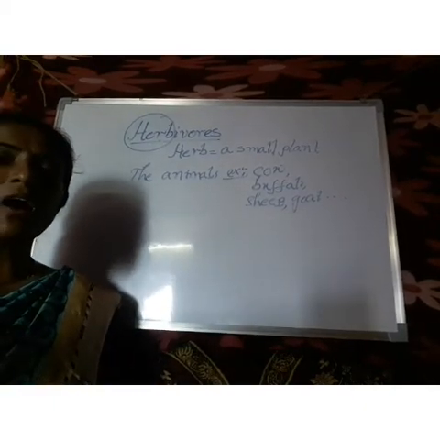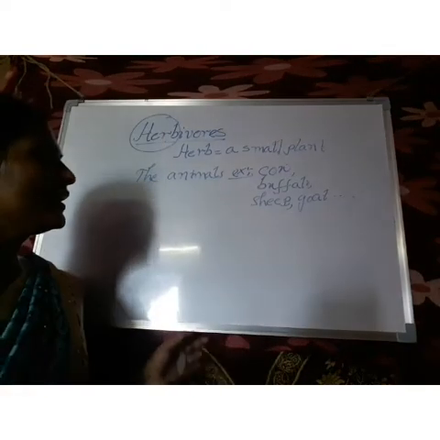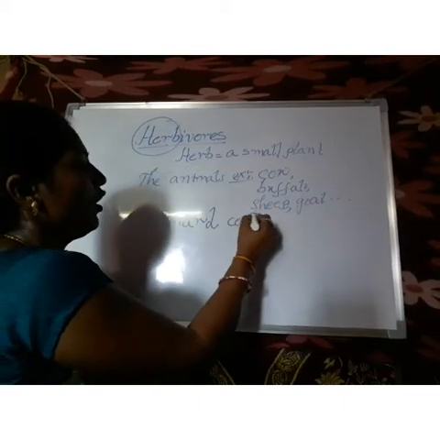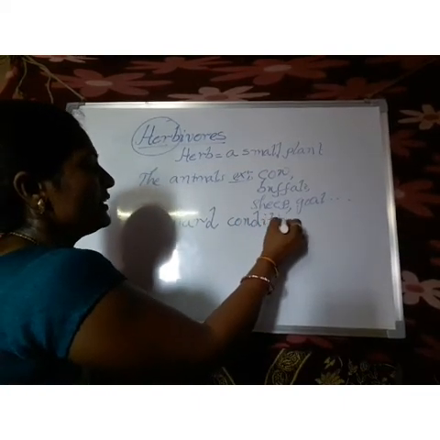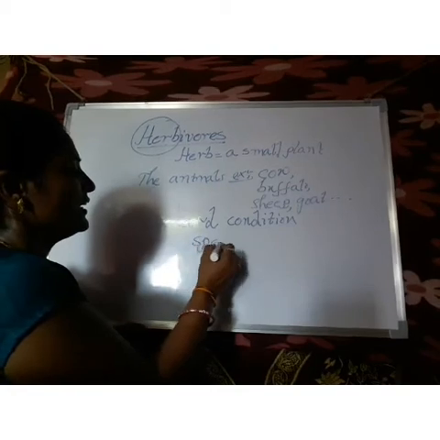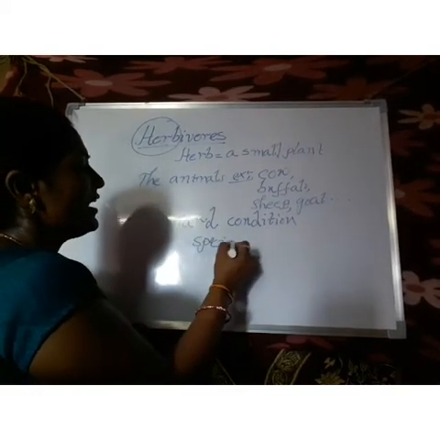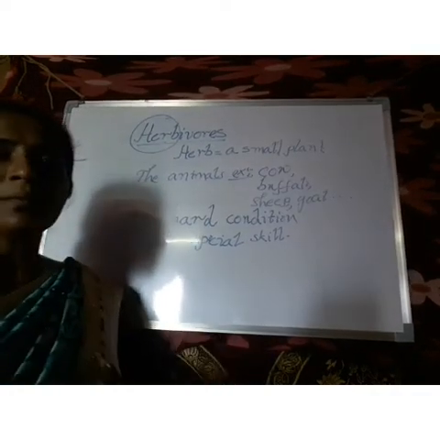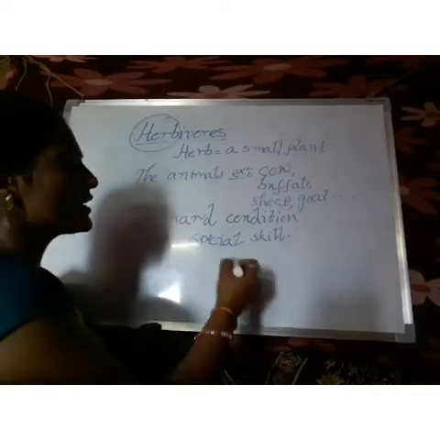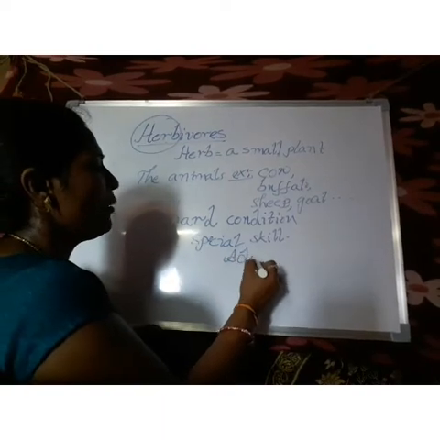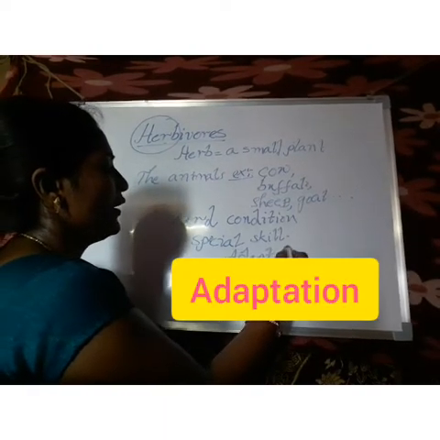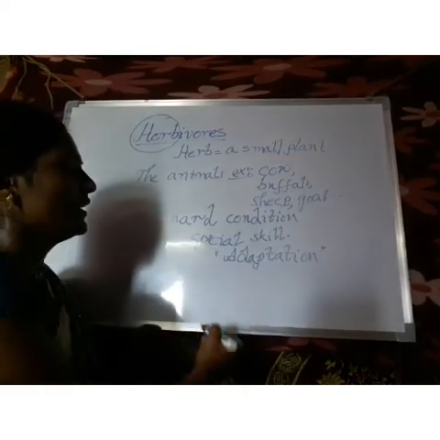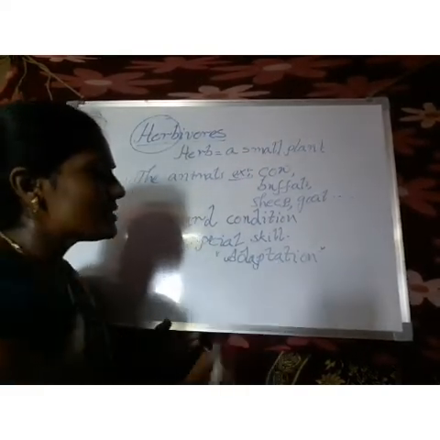Some of these animals live in hard conditions, so they have a special skill to get food from that place. That special skill we call adaptation. Animals which have a special skill we say have an adaptation.